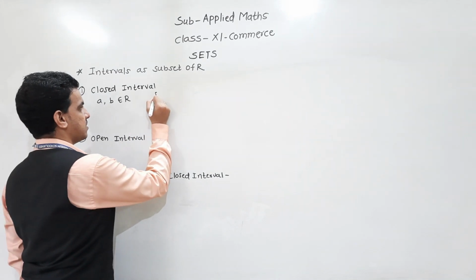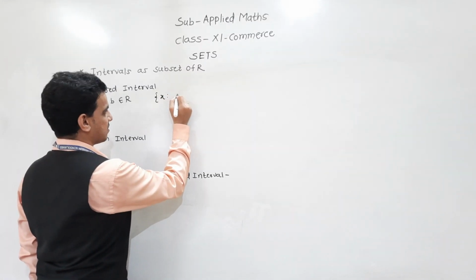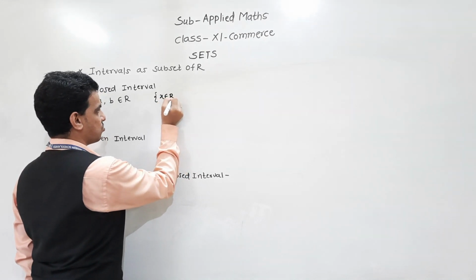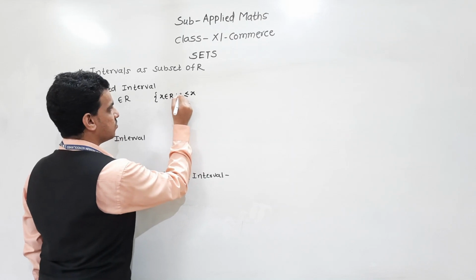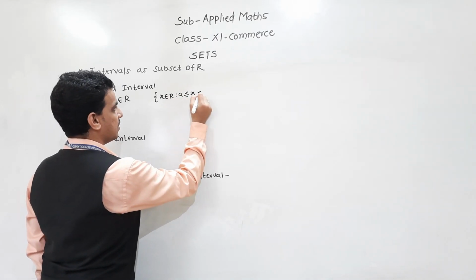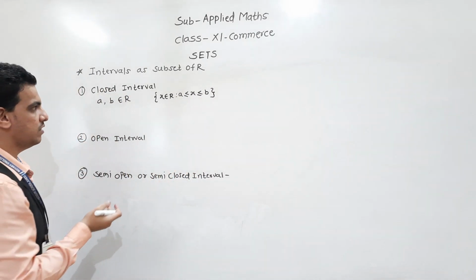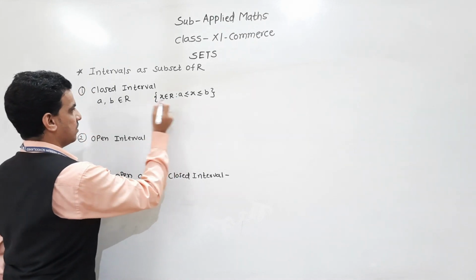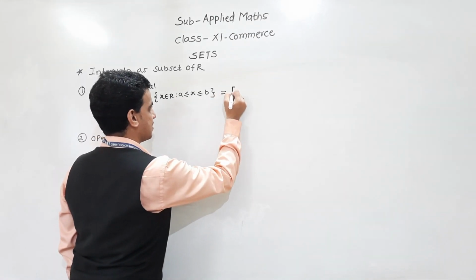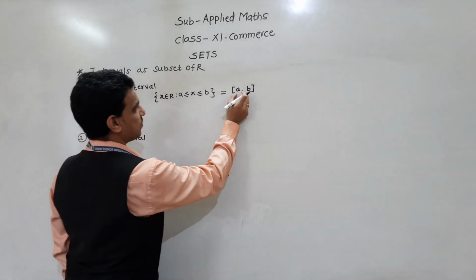It is denoted as the set of all x belonging to R such that x is greater than or equal to A and less than or equal to B, if A is less than B. In symbols we write it as the closed interval [A, B].